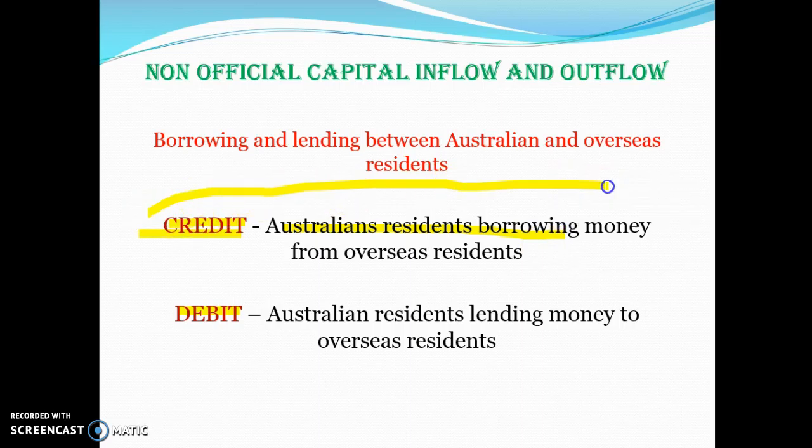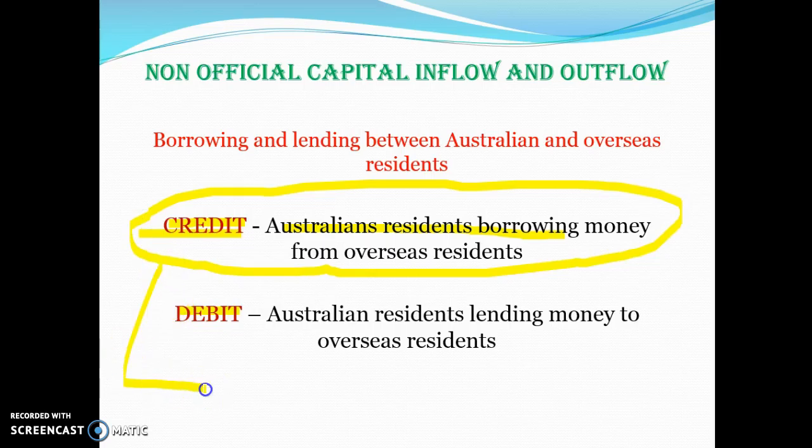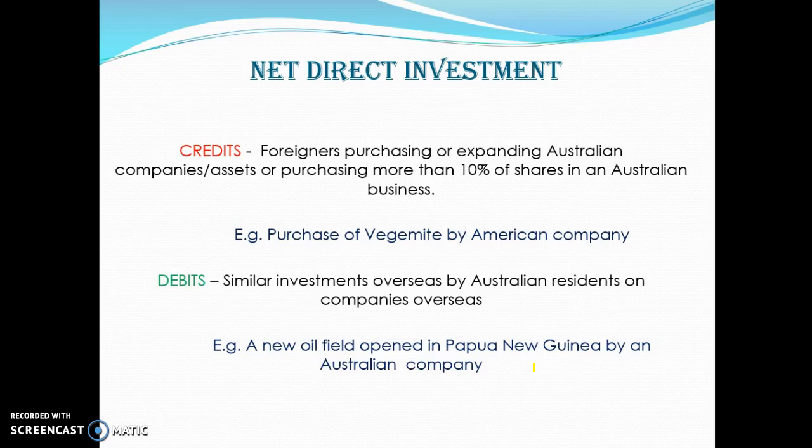There is a lot of non-official capital inflow because Australians rely on money to invest. So we go into debt because we have inadequate savings, and therefore we use that money to invest, and that leads to an increase in credits in our financial account because money comes in for us to use. Net direct investment. Net direct investment is a form of equity financing.